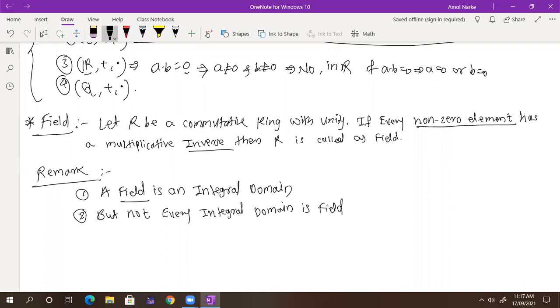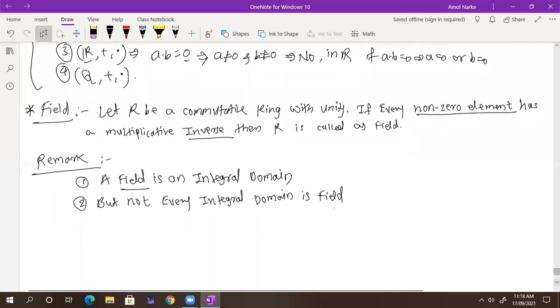This is important. This is the relation between field and integral domain. If you take any field, you can check it is an integral domain: it has no zero divisors. But if you take an integral domain, some non-zero element may not have an inverse. We will see that example while solving more examples.